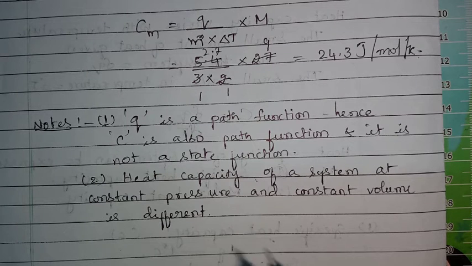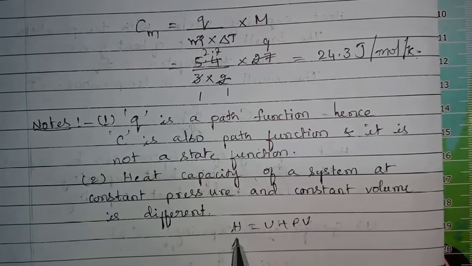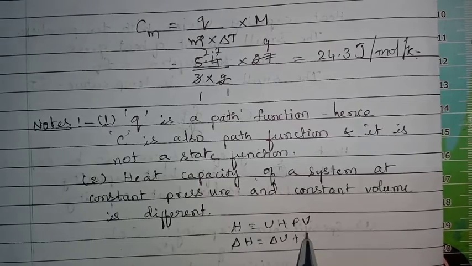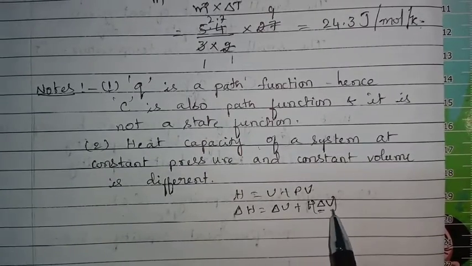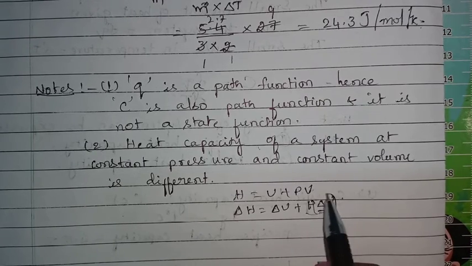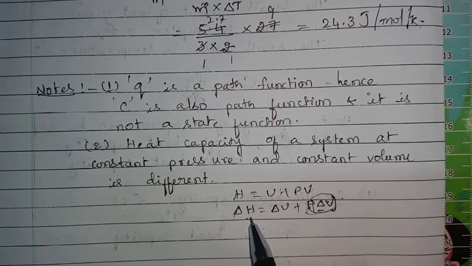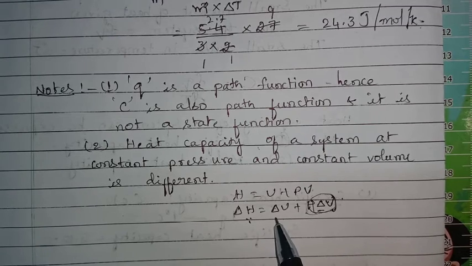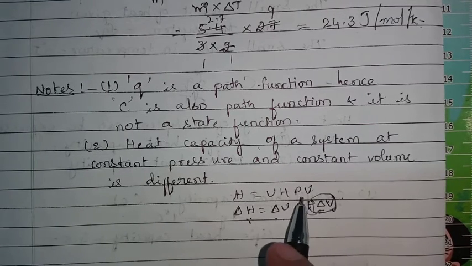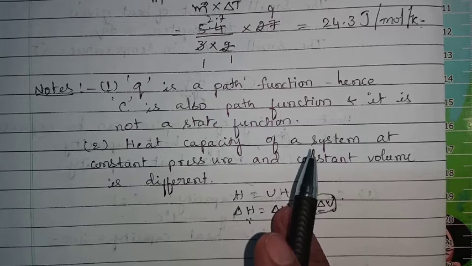According to the formula, H is equals to U plus PV, or delta H is equals to delta U plus P delta V. At constant volume delta V is 0. When delta V is 0, this term becomes 0. So delta H is equals to delta U. Delta H is nothing but QP, that is, at constant volume, whatever heat energy you are supplying is equal to the change in internal energy. So the heat capacity of a system at constant pressure is different, and at constant volume is different.